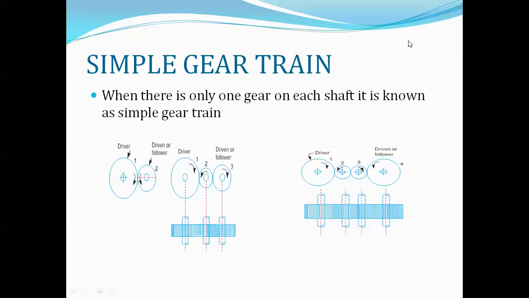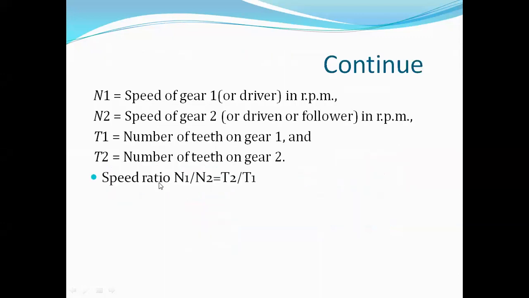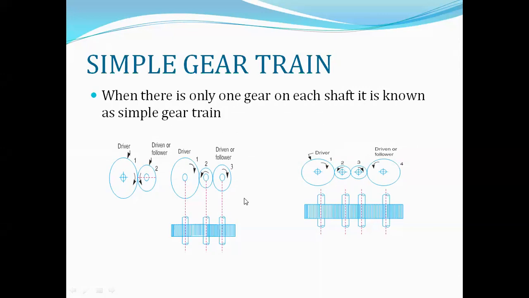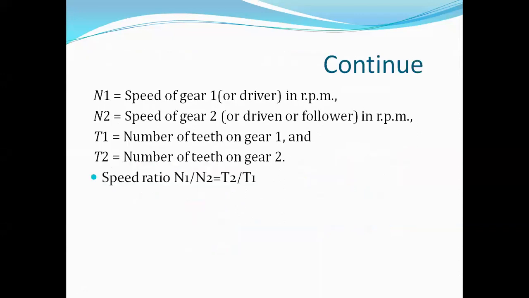So you can see from these diagrams that there are three gears, four gears, and two gears, and one gear contained on each shaft. So these are the calculations for the speed ratio.